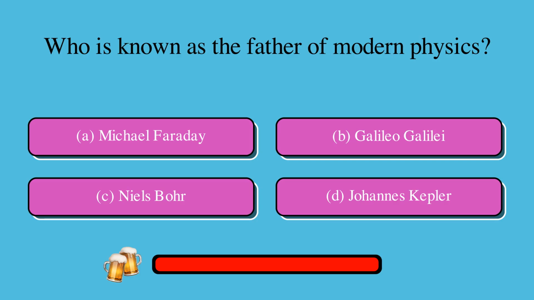Who is known as the father of modern physics? Is it A. Michael Faraday, B. Galileo Galilei, C. Niels Bohr, or D. Johannes Kepler? The correct answer is B. Galileo Galilei.